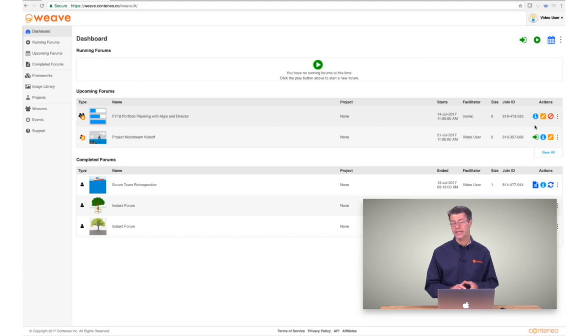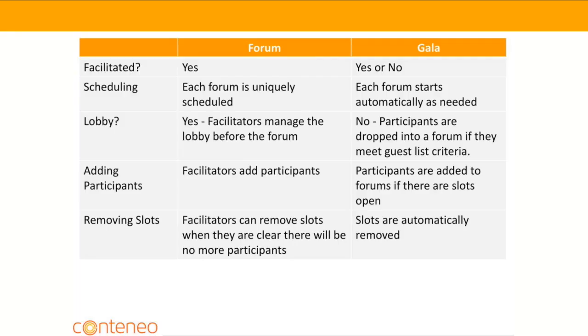And this is how you gain access to one of the most powerful features of Weave, which is the ability to collaborate at scale. Because galas are so powerful, I wanted to take one more moment to distinguish them between forums. A forum is facilitated. A gala may or may not be facilitated. A forum is uniquely scheduled. For a specific time, we've got one forum. In a gala, each forum starts automatically as needed between the starting and ending times indicated within the gala.